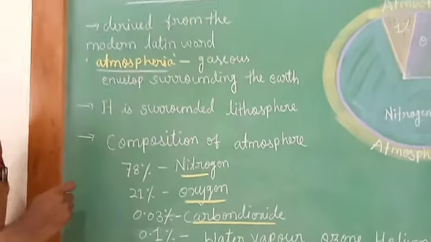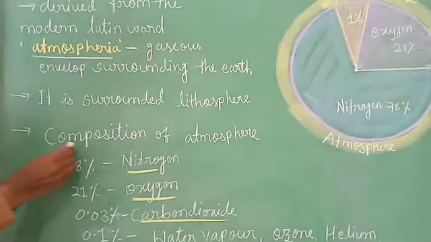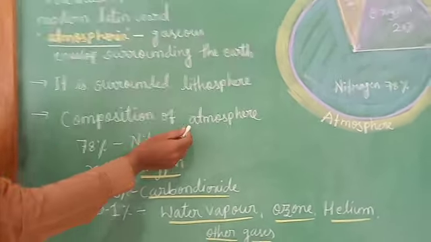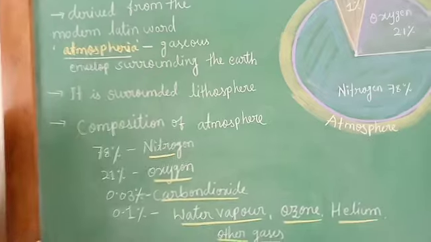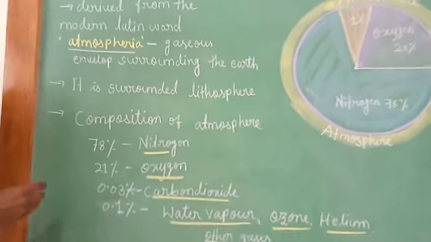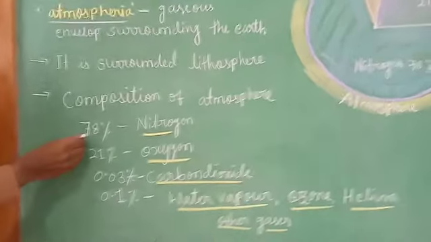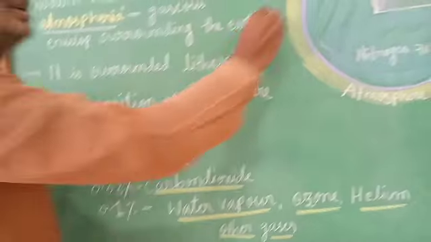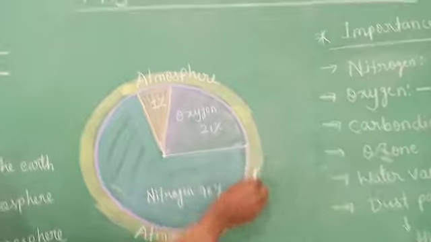Now let us know what the gases are, that means the composition of the atmosphere. What gases does the atmosphere contain?